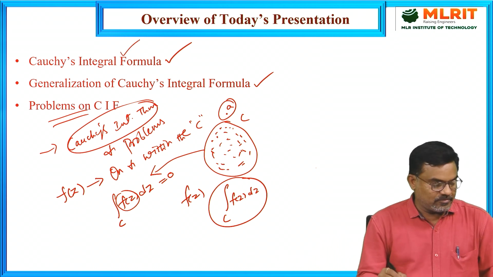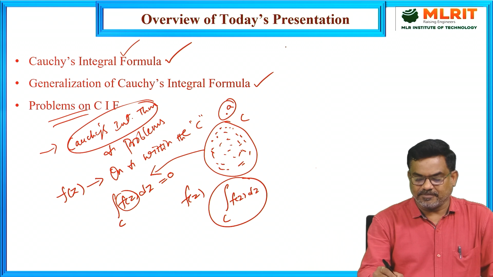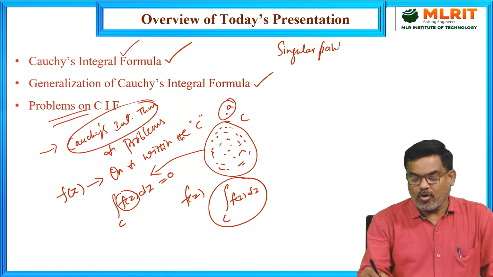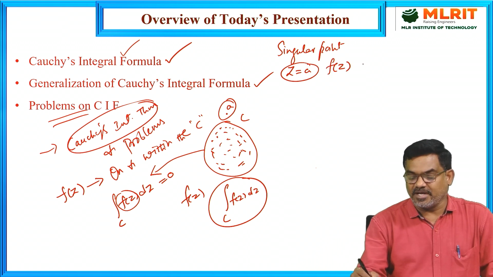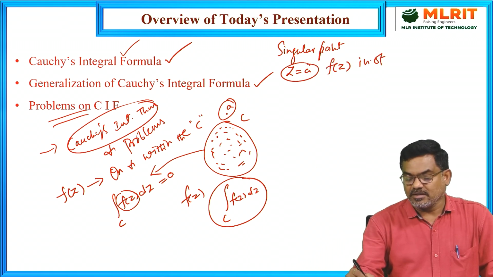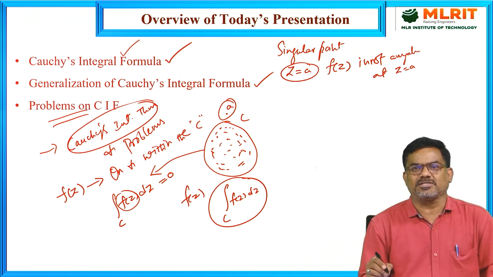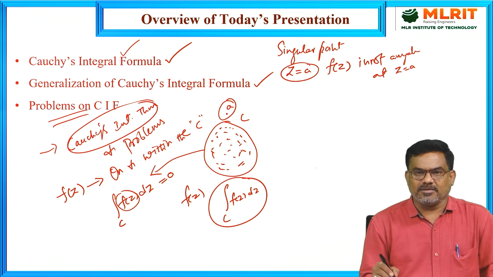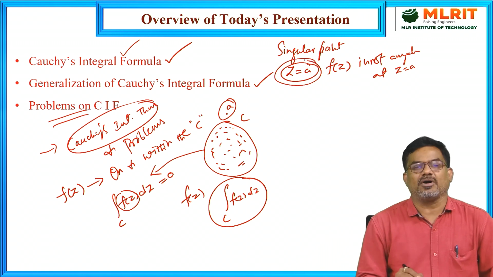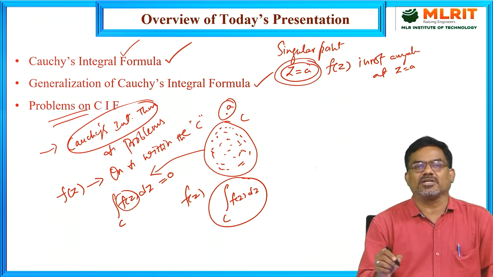So here we need to recall the definition: singular point. A point z equal to A is said to be singular if the function f of z is not analytic at z equal to A. That means the point at which the function is not analytic, or the point at which the function ceases to be analytic, or we can say that the point at which the derivative of f doesn't exist, is called singular point.